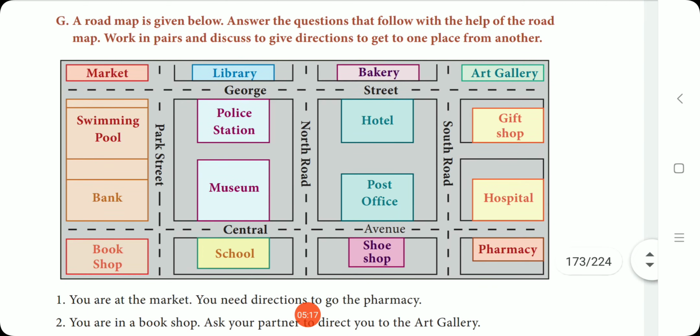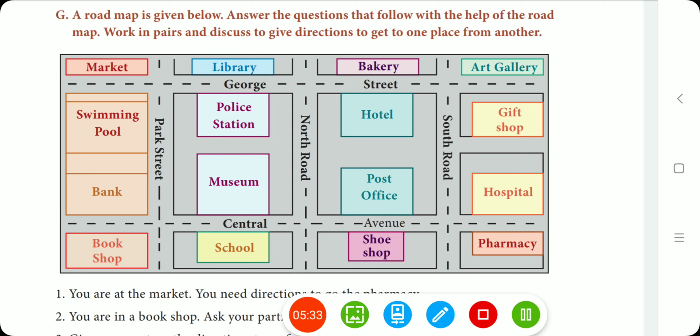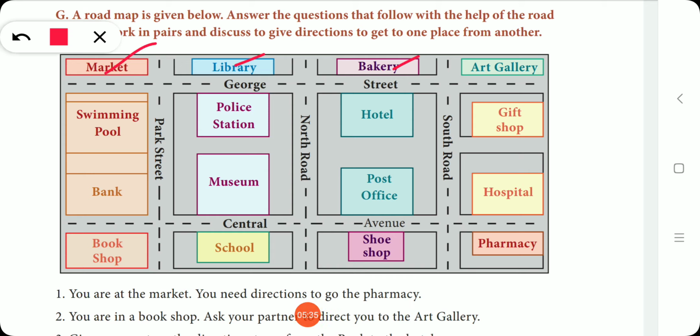Understand? See here, a road map is given below. Answer the questions that follow with the help of the road map. Work in pairs and discuss to give directions to get to one place from another. See here, many places were given like market, library, bakery, art gallery, swimming pool, bank, bookshop, police station, museum, school, hotel, post office, shoe shop, gift shop, hospital, pharmacy, South Road, Park Street, North Road, George Street, Central Avenue. So many places were given.